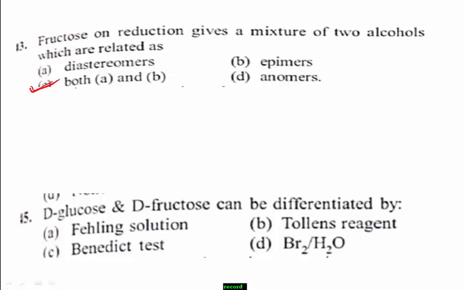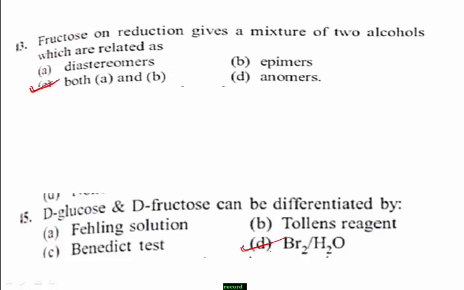As glucose contains an aldehyde group, it gets oxidized and converted into carboxylic acid, and it is differentiated from fructose, which has a ketone group. You have already seen this observation in your theory classes, especially in the elucidation of the structure of glucose, right? Therefore, the right answer for this question is option D.